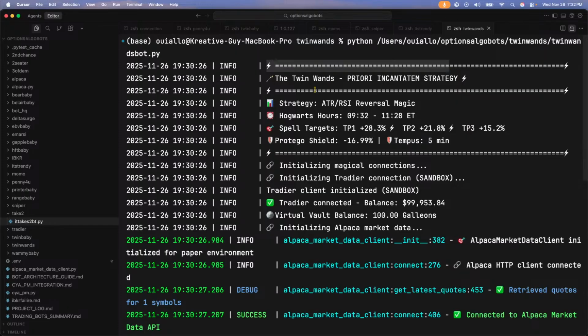No, the name of it is Twin Wands. Patori encampment strategy, that's just some bullshit that it created, trying to be creative. But the name of this bot is Twin Wands strategy because it's trading both puts and calls, right? And it's doing the reversals. No, but it's Twin Wands. That Patori encampment strategy would have been a hell of a name. But no, it's Twin Wands.